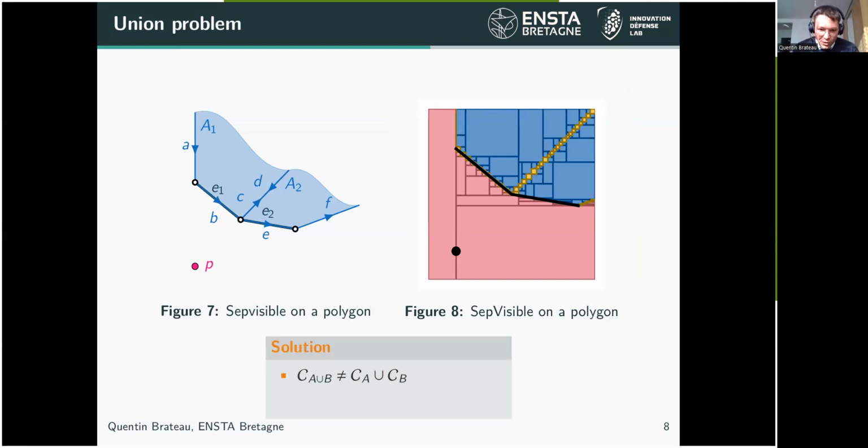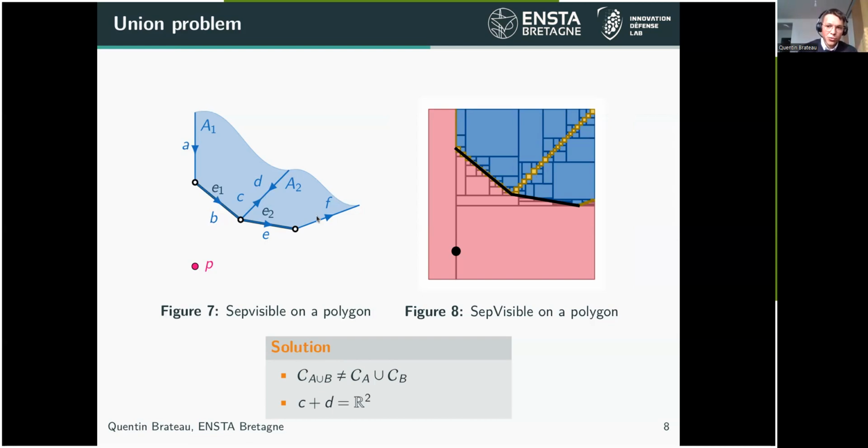So there are two solutions I could provide you for the union of adjacent contractors with geometrical contractors. That's the fact to build contractors on the union and not to take the union of contractors. So in this case, we don't build contractors on A plus B plus C for the first segment, and then D plus E plus F for the second segment, and then perform the union, because we get this uncertain area. So the solution is to build contractors on the union directly, so to build contractors on A plus B plus E plus F, for instance.